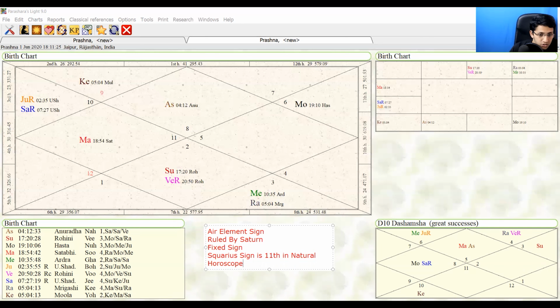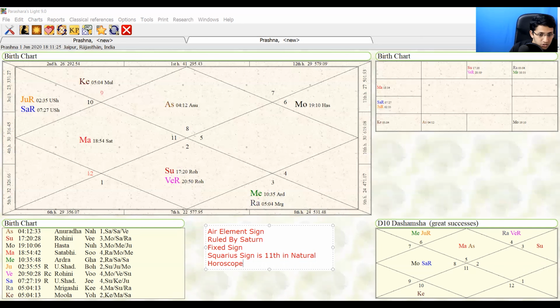Mars loves to be in the sign of Capricorn. Though it is ruled by Saturn, it has all the significations which match with those of Mars. Next, Aquarius is the sign which is about other people and larger groups, and Mars is about individuality. Mars is a self-reliant planet which likes to achieve its goals on its own. So when it is in the sign of Aquarius, it feels confused.